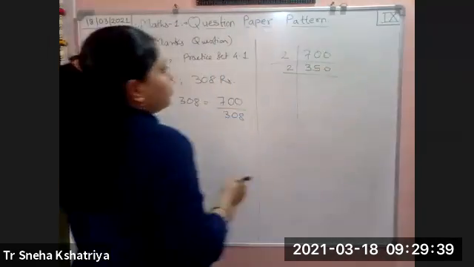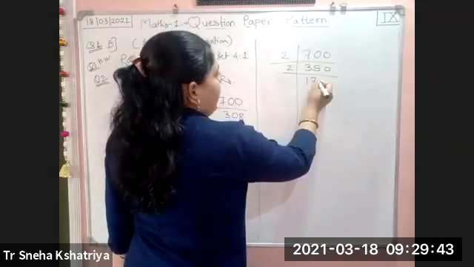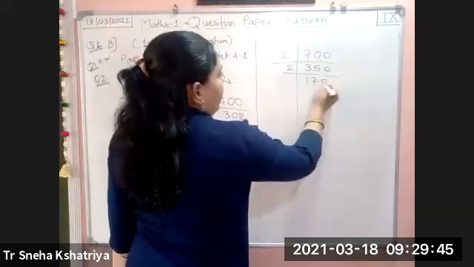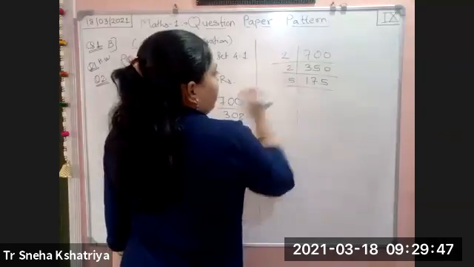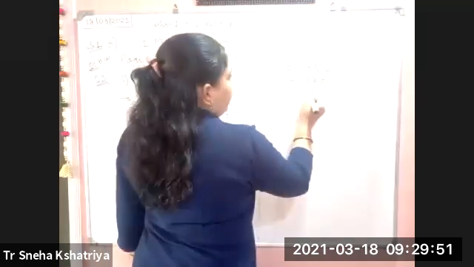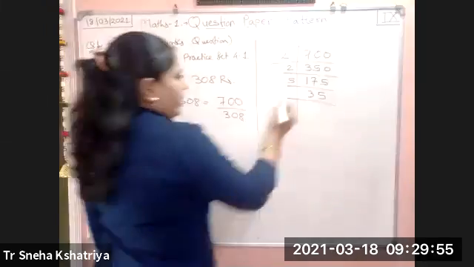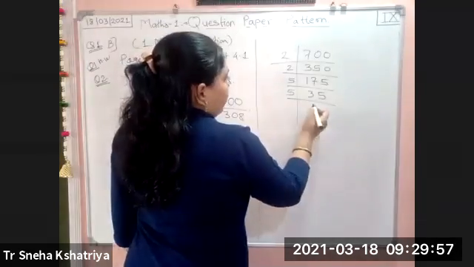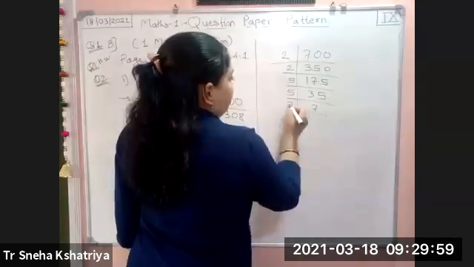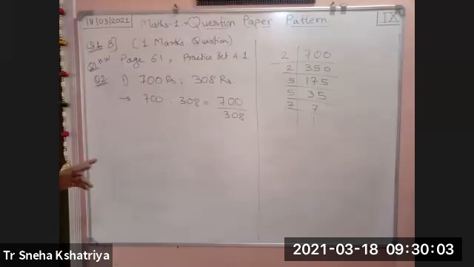Again we will take 2. 2 ones are 2, 2 sevens are 14, 2 fives are 10. Now it will come according to 5. 5 threes are 15, 5 fives are 25. Again we take 5, 5 sevens are 35 and 7 ones are 7. So 700 can be written as 2 into 2 into 5 into 5 into 7.